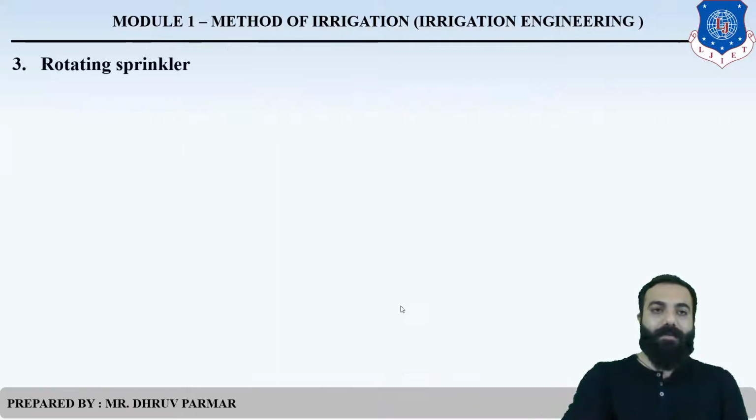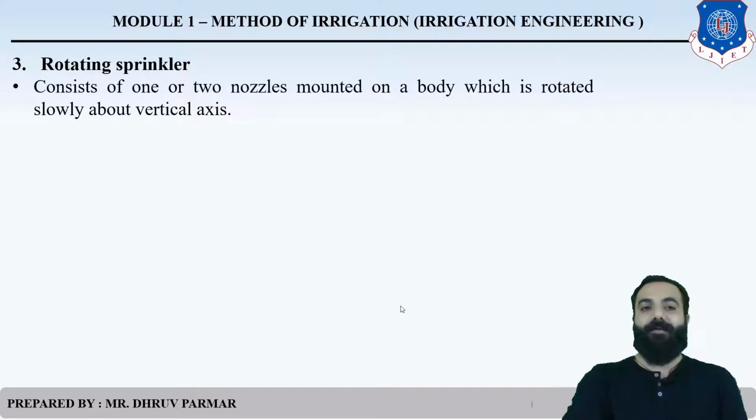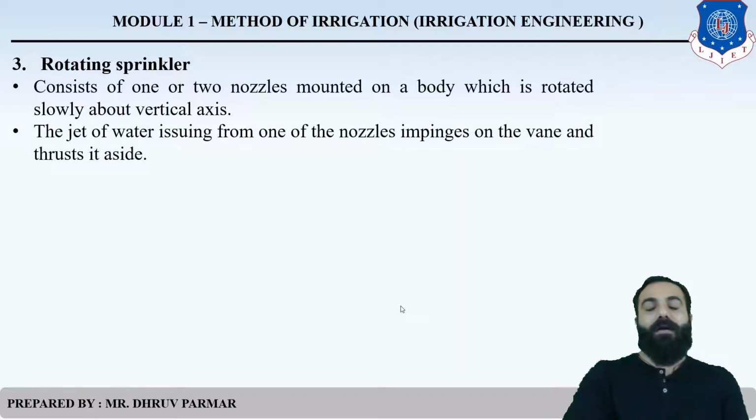The third one is the rotating sprinkler. You have already seen what a rotating sprinkler is. It consists of one or two nozzles mounted on a body which is rotated slowly about a vertical axis. Please remember that the rotating sprinkler is rotated about the vertical axis. The jet which comes from the nozzle impinges on the vane and is thrust aside.